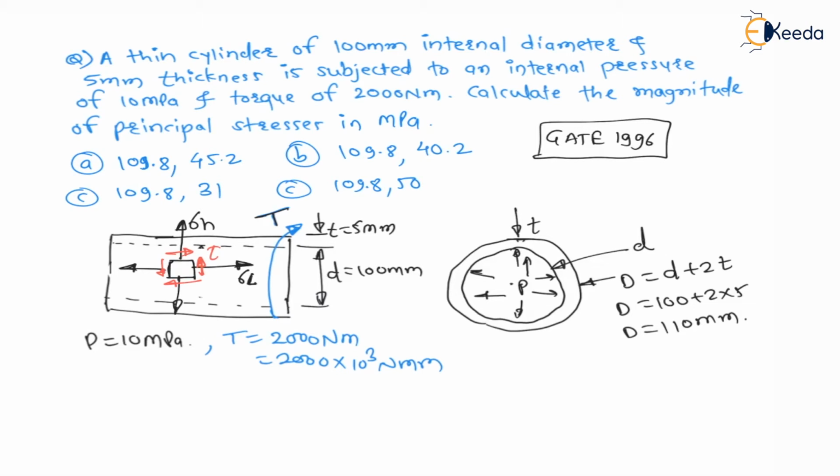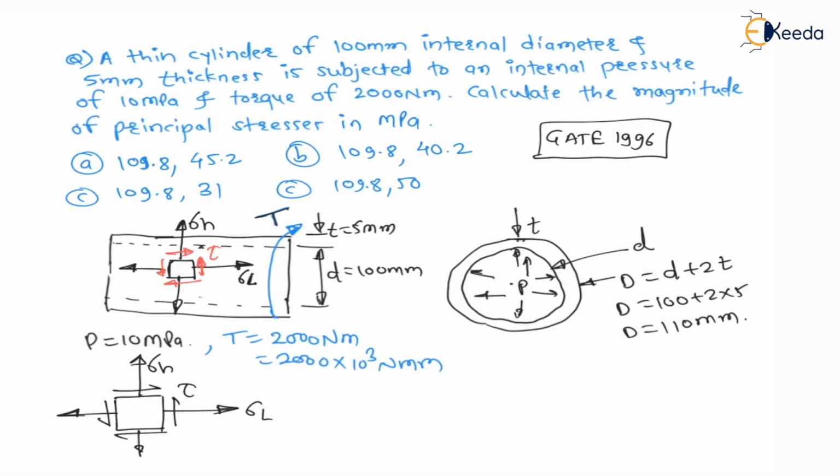Along x direction there will be a longitudinal stress sigma L, along y direction there will be a hoop stress. These formulas you will get from strength of material, and there will be a torsional shear stress also.